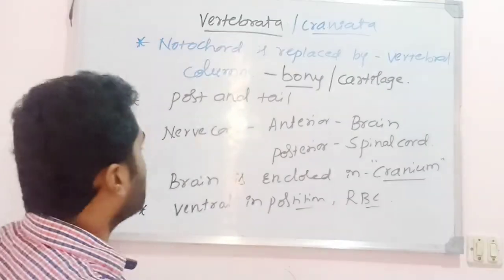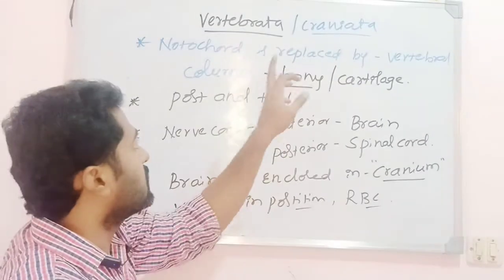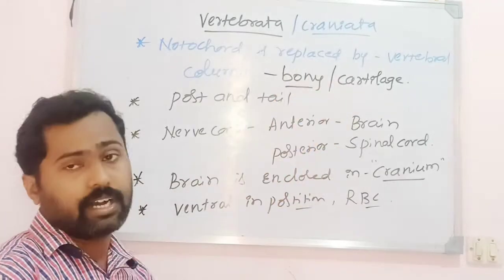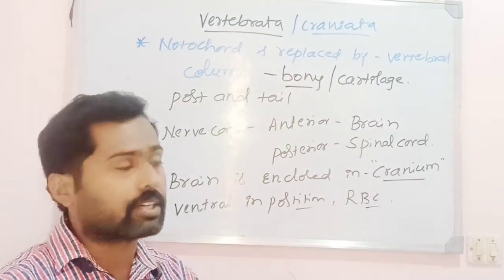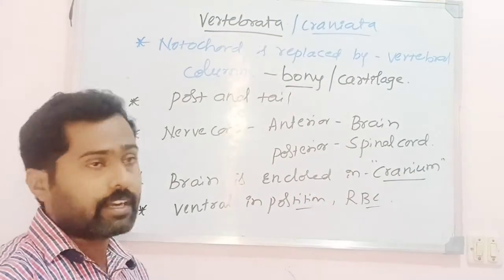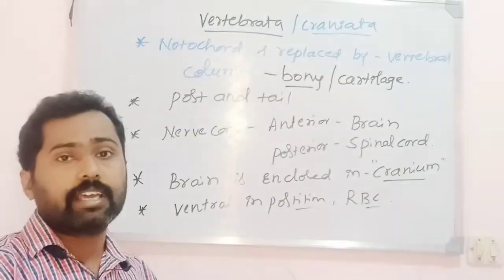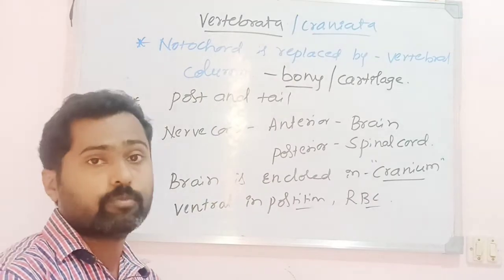The major thing is that the notochord is replaced by the vertebral column, which is either bony or cartilaginous. That is the most important character. Another thing is that the nerve cord expands anteriorly as the brain and continues posteriorly as the spinal cord. And the most important thing is that the brain is enclosed in the cranium, or brain box. That is the unique feature of the subphylum Vertebrata.